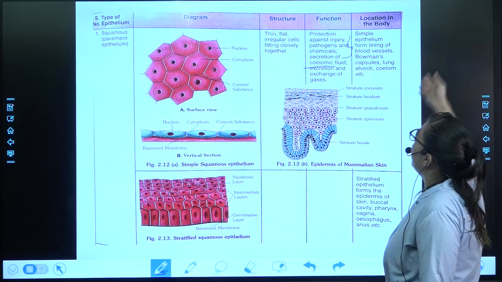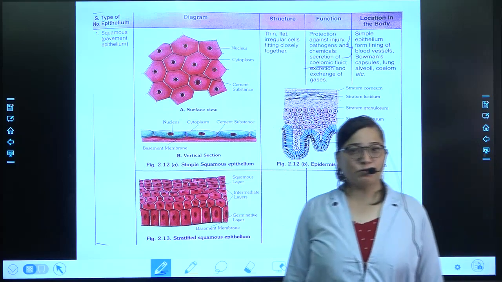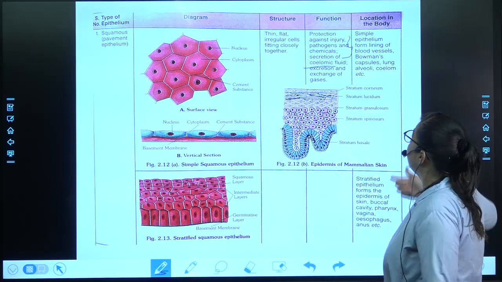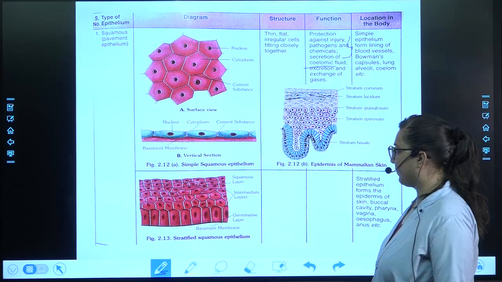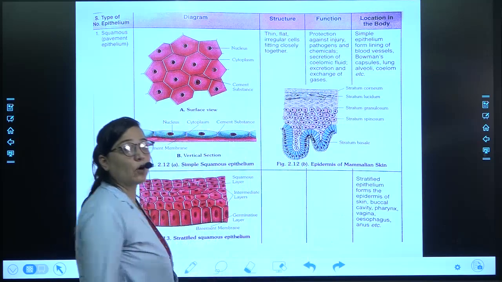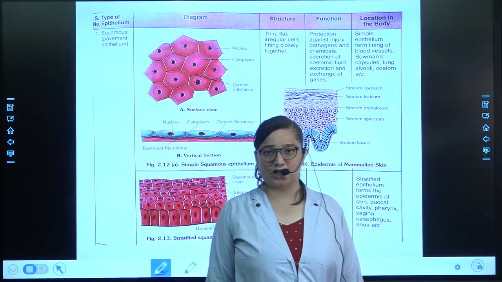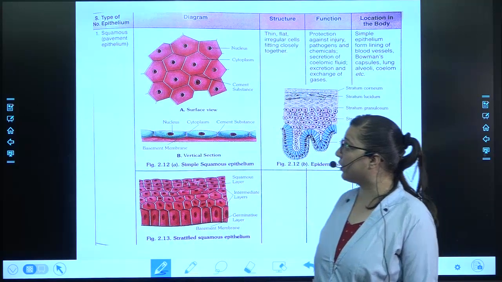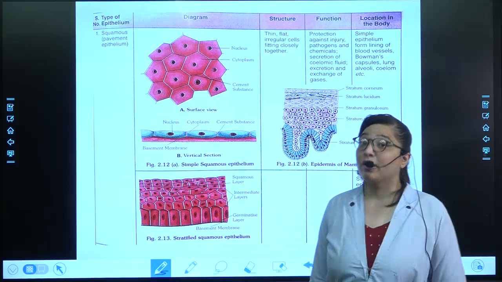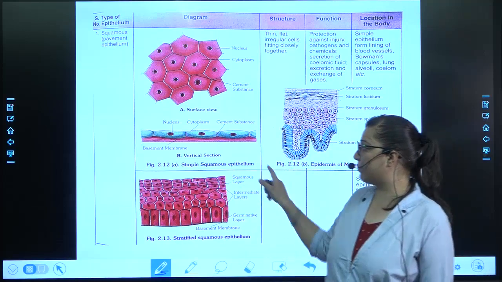Then where is it located? It is located in the lining of the blood vessels, in the Bowman's capsule. Bowman's capsule, again, is a part of the nephron. Then in the lung alveoli and in the coelom. Once again, let us have a look at the content given over here. What are we talking about? We are talking about epithelial tissue. This epithelial tissue is of how many types? Squamous, and in squamous you have simple and stratified. We are talking right now about simple squamous epithelial tissue.